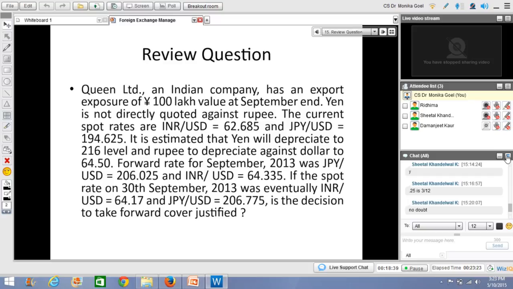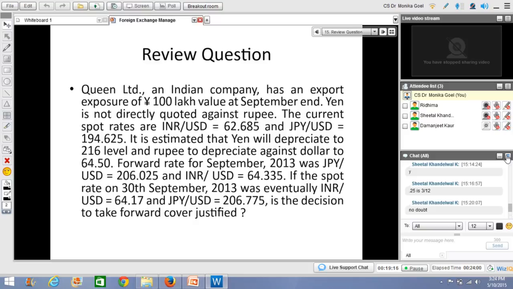Then we have an estimated rate. The estimated rate is given to us as yen will be at 216 level and rupee would be at 64.50 level. Okay, then the forward rate has also been given to us. The forward rate for September 2013 will be Japanese yen to USD 206.025 and INR USD 64.335.